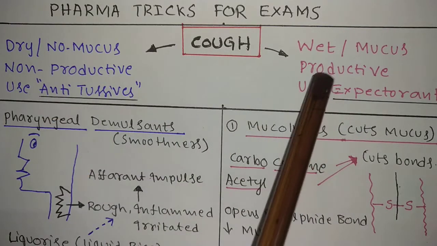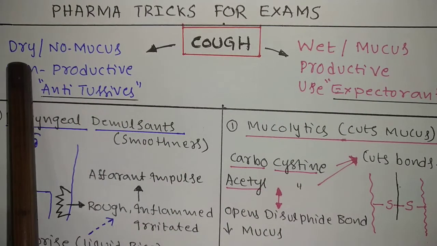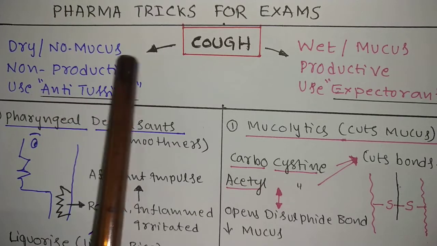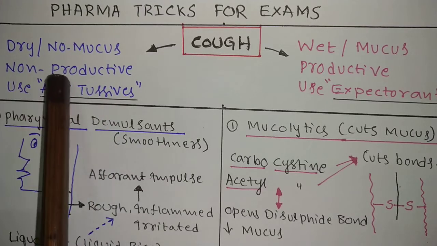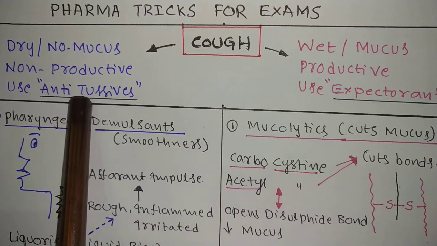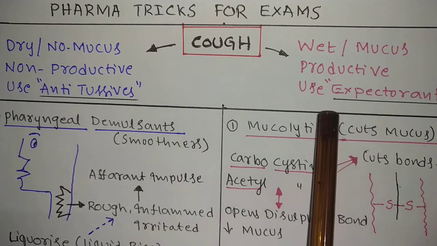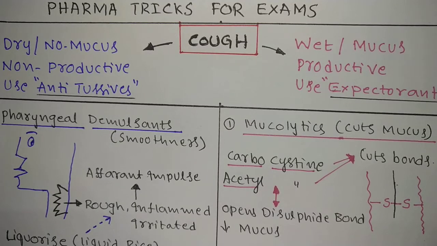Since here mucus is the product, and in dry cough, the name itself indicates there is no mucus, there is no product, so it is a non-productive cough. In dry cough you have to use antitussives. This is the main medication in dry cough, whereas in wet cough you use only expectorants. You know what an expectorant means? It reduces the mucus, it expels the mucus.